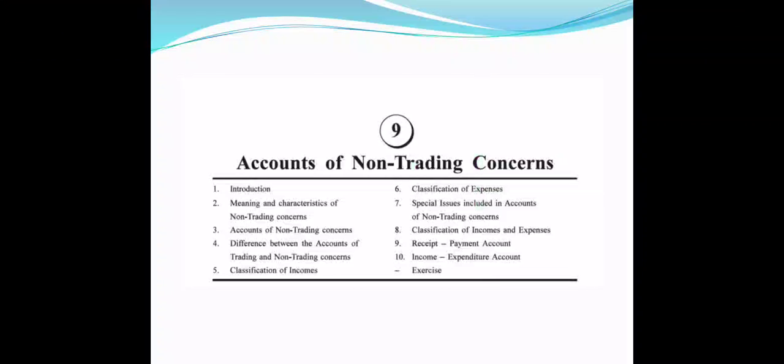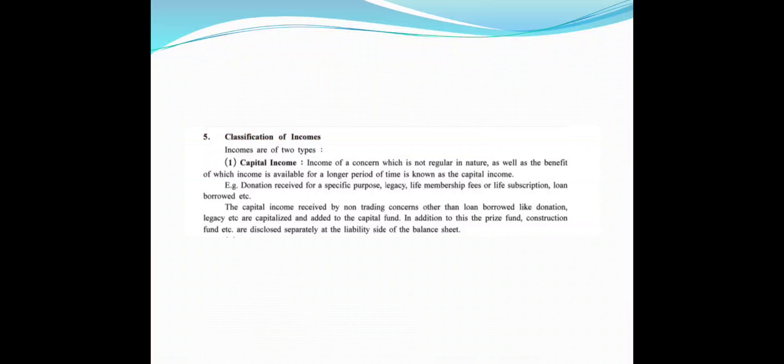Accounts of non-trading concern, and the classification of incomes of non-trading concern, is our topic. Classification of incomes is of two types. Capital income is income of a concern which is not regular in nature, as well as the benefit of which is available for a longer period of time.